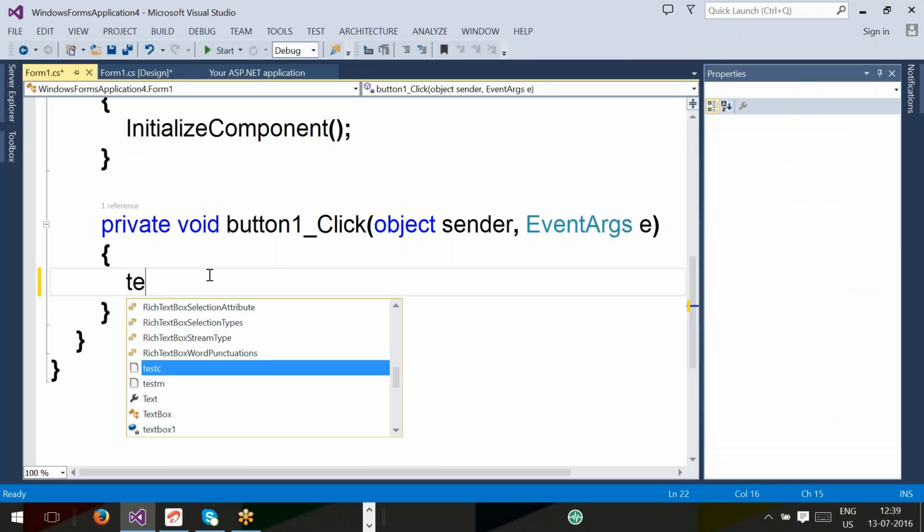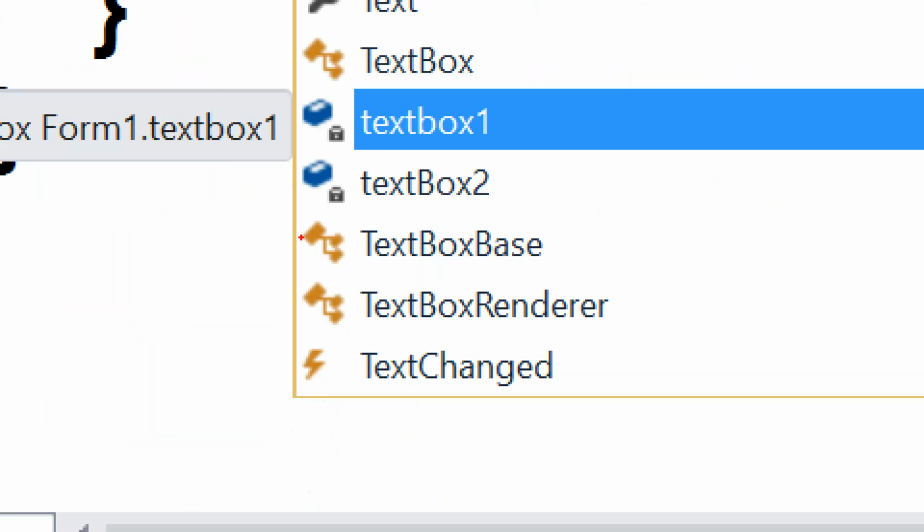Same story again. In the IntelliSense, text box is the class, and text box 1 and text box 2 are objects. Like employee is the class, EMP1 and EMP2 are the objects. Again, employee is the class, EMP1 and EMP2 are the objects.